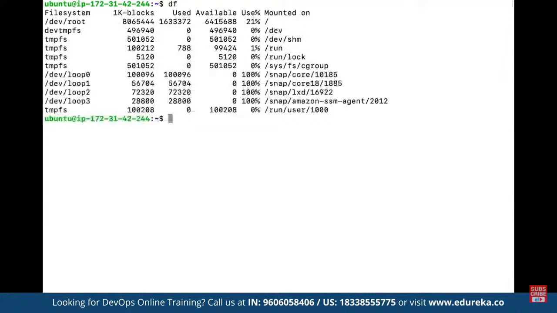Then we also have another command by the name of df. If you want to see the currently available free space in a drive, then we can make use of df to see the list of all the free space available in each and every directory. You can see here, this one has been used by almost 21% as part of the directory defined here by using the command df.